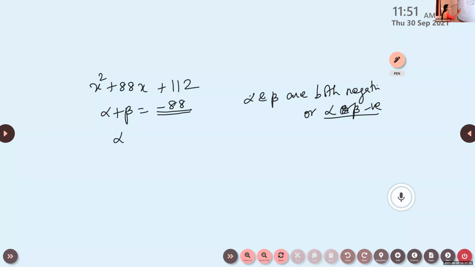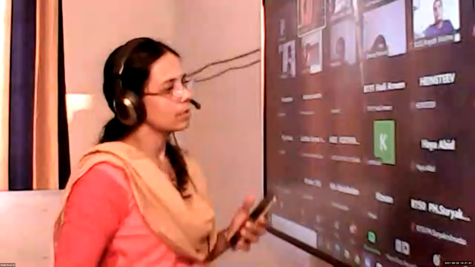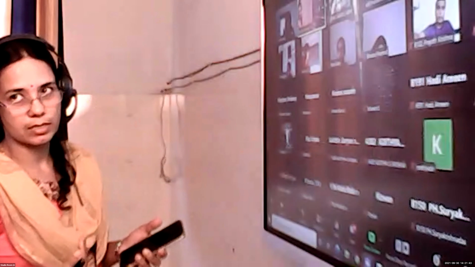Now look at the product alpha beta. It is 112. Product is positive. That means what you can say? Product is positive means, is it possible for the second case, one of alpha and beta negative? Okay, no. So what is the possibility? Both are negative. Okay, no need to solve the equations. This is based on the numbers. Based on the numbers, we observe the sign and we decide it.